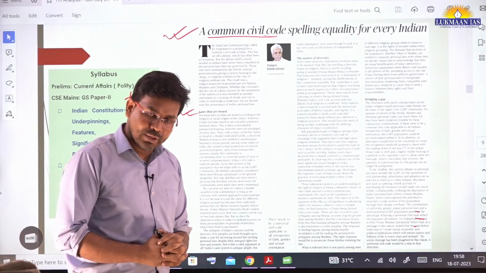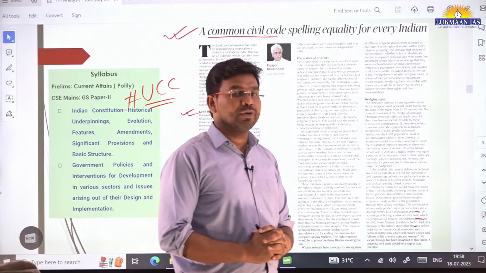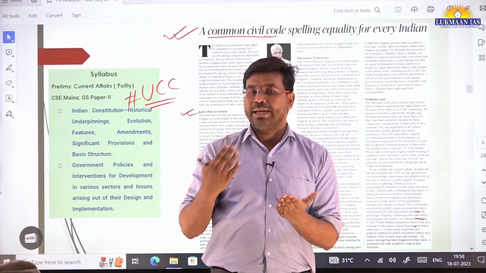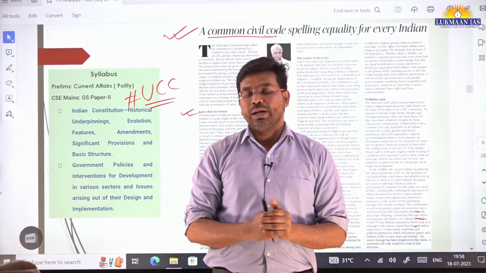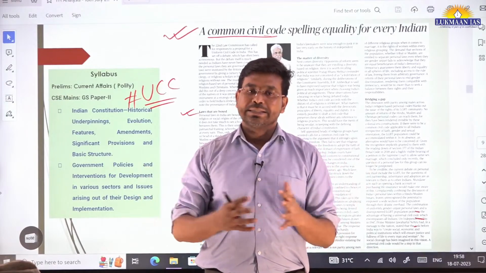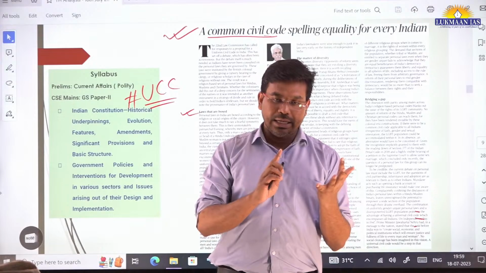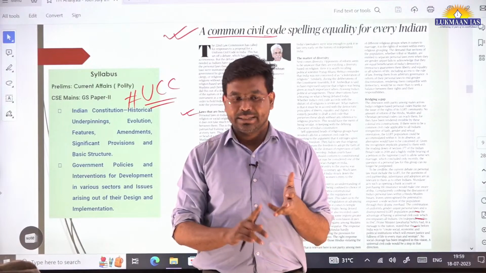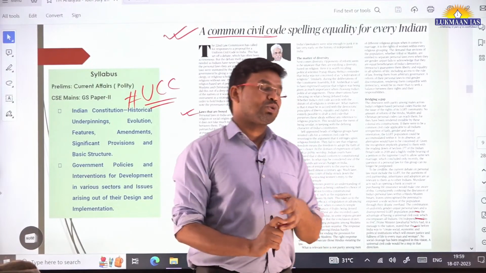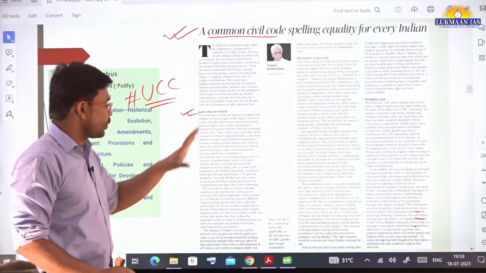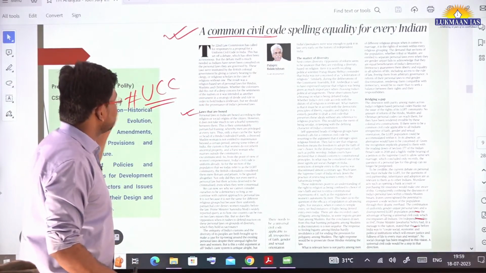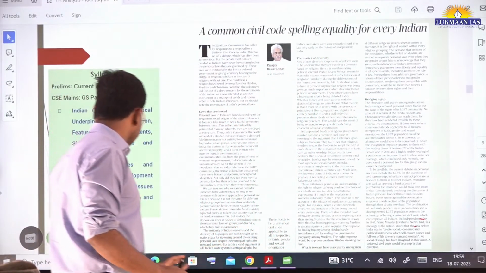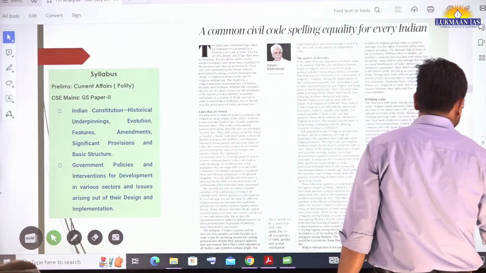So what is the uniform civil code? Through this, the government of India wants to bring a uniform law that will be applicable to all men and women in India. And this law will bring parity among different sections of society in matters related to marriage, divorce, adoption, inheritance, maintenance, etc. So this law is required. This is what the author is talking about in this article. Okay, so you can read this article in your free time. I hope I have made it clear what the importance of this article is.